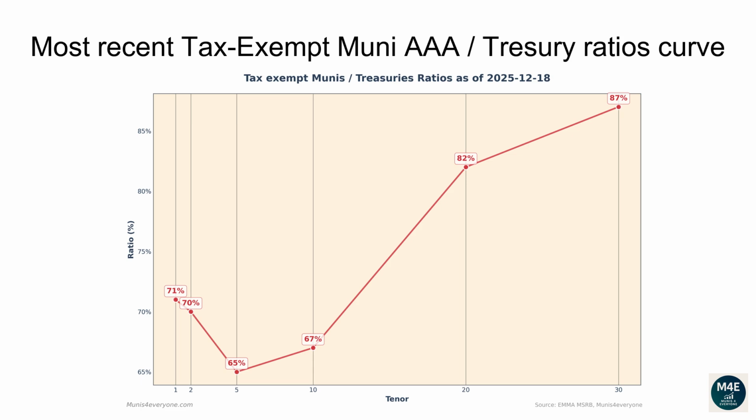The current one-year ratio is 71%. The 2 years ratio is 70%. The 5 years ratio is 65%. The 10 years ratio is 67%. The 20 years ratio is 82%. The 30 years ratio is 87%.